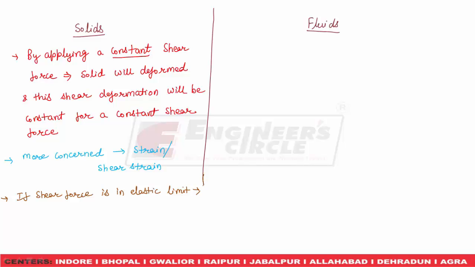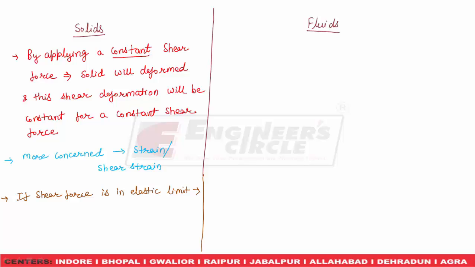Elastic limit is that limit of a material in which, if we apply a force and then remove it, the solid body will regain its original shape.